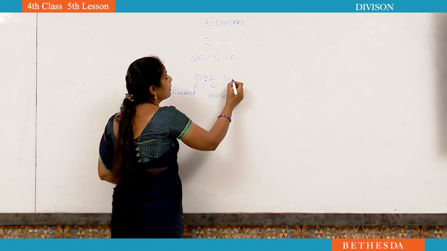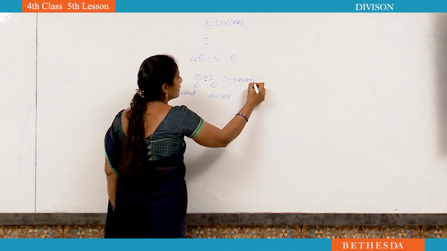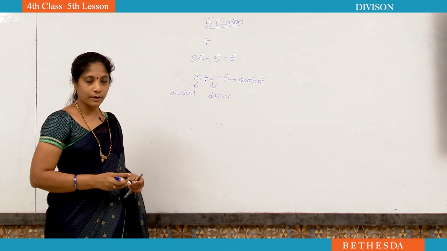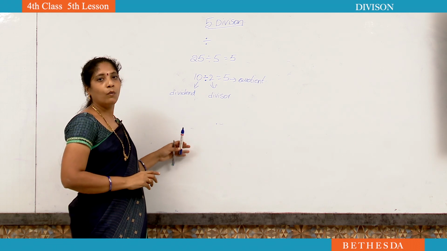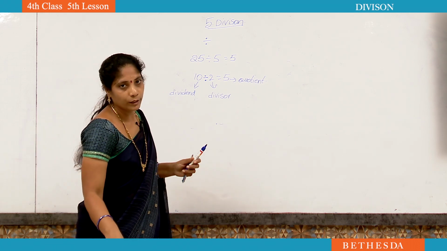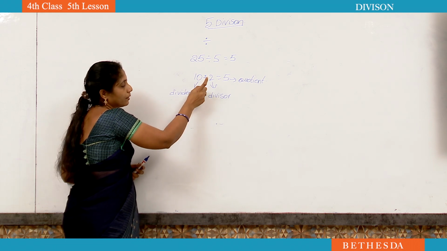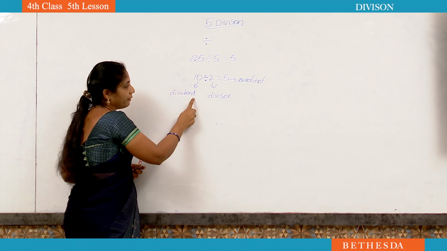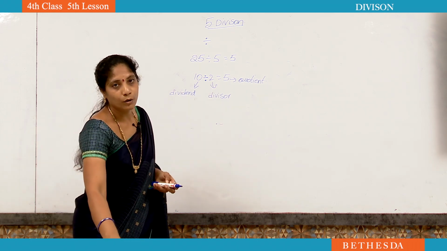In divisions, the result is called the quotient. Sometimes we will get a remainder also. When will we get the remainder, and what is the remainder? Now we are going to learn. One more time: this is the divided by sign. The number before it is called the dividend, the number after is called the divisor, and the result is called the quotient.